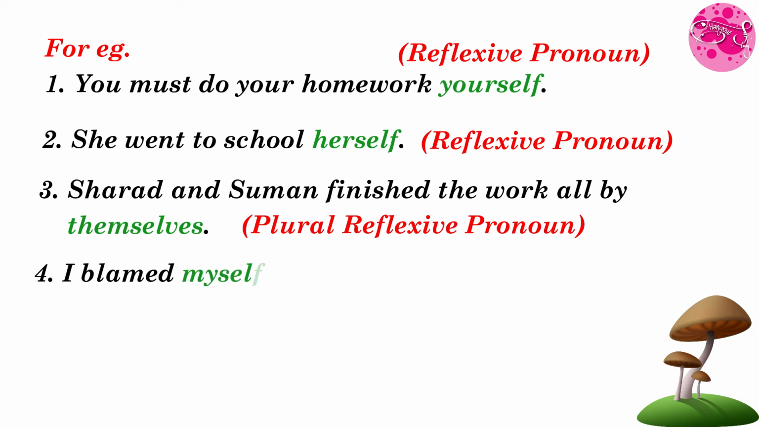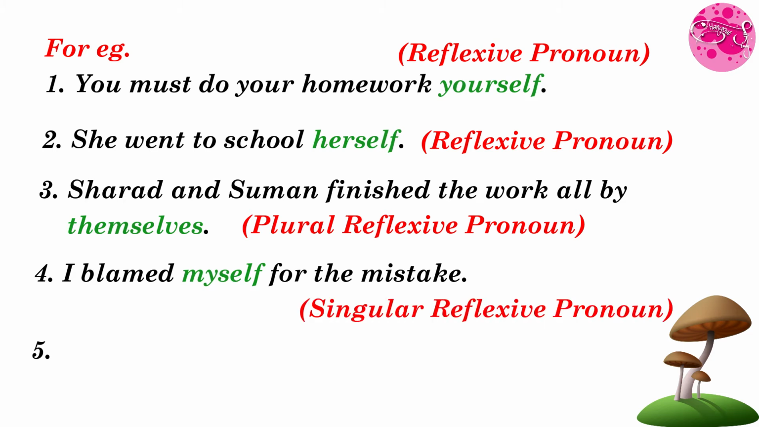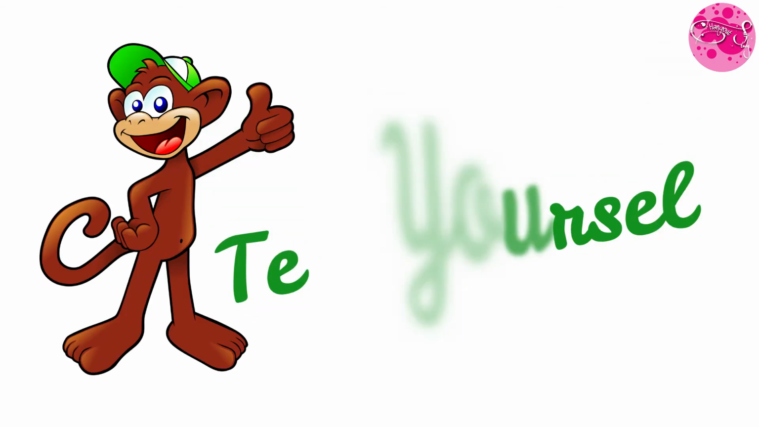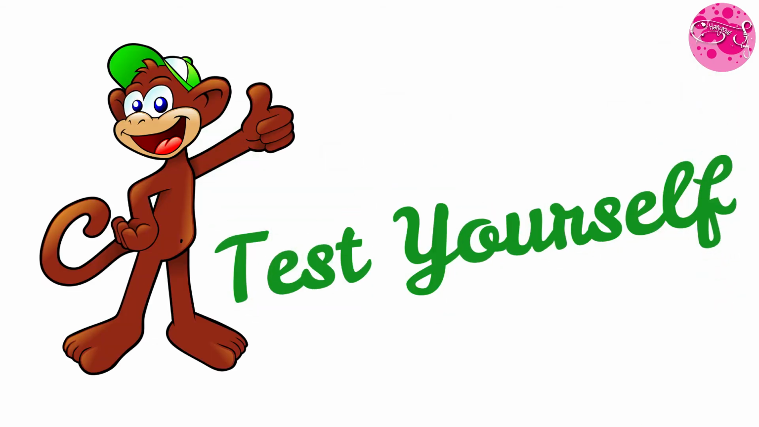Next, I blamed myself for the mistake. So here myself is a singular. So it is a singular reflexive pronoun. Then next, my father painted the house himself. So here himself is also a singular. So it is a singular reflexive pronoun. Okay children, clear? Now let's test yourself whether you have understood the reflexive pronoun or no.